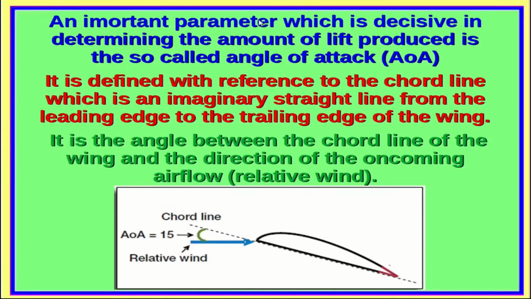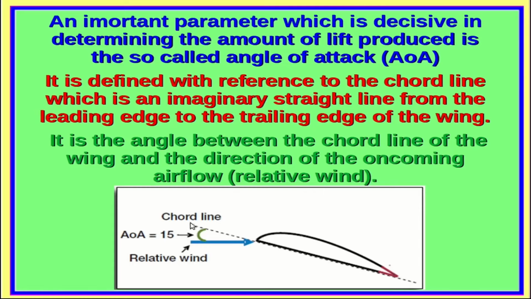Now an important parameter which is decisive in determining the amount of lift produced is the so-called angle of attack, shortened to AOA. What is this angle of attack? It is defined with reference to the chord line, which is an imaginary straight line from the leading edge of the aerofoil to the trailing edge.